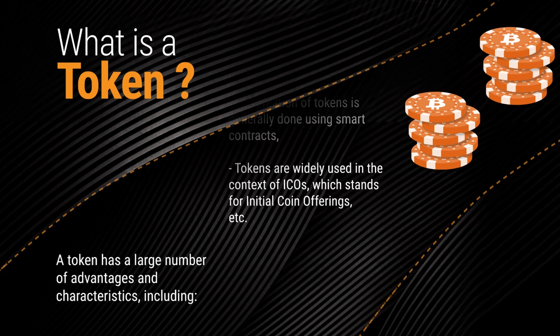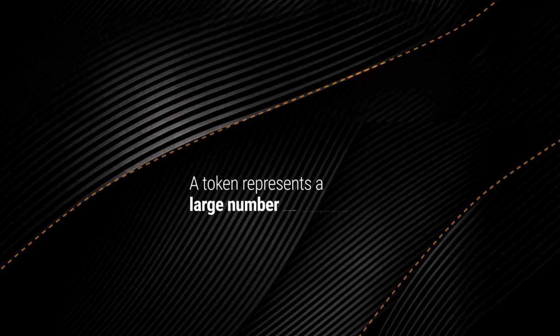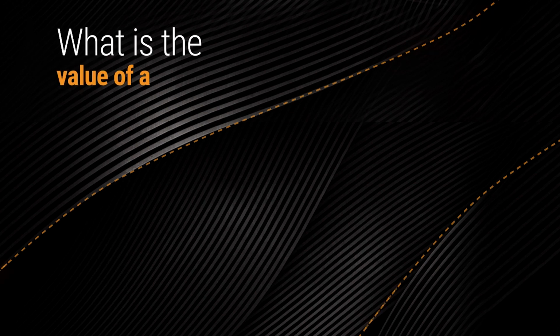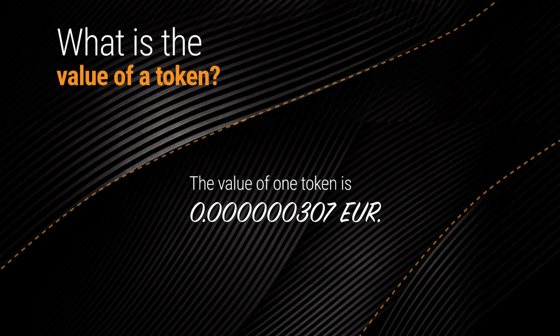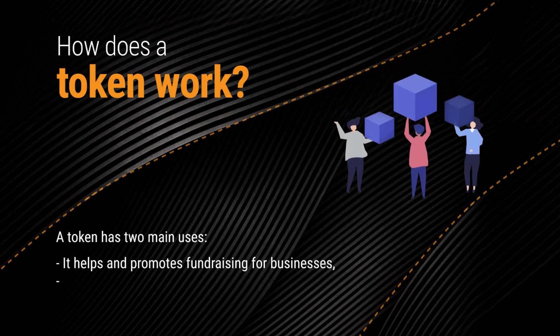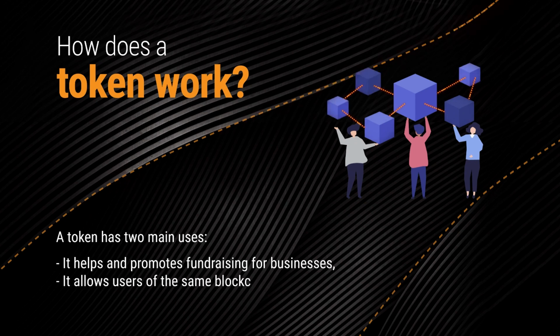A token represents a large number of criteria. Among the most common, you can find those mentioned below. What is the value of a token? The value of one token is 0.00000307 EUR. How does a token work? A token has two main uses. It helps and promotes fundraising for businesses. It allows users of the same blockchain to transact with each other.